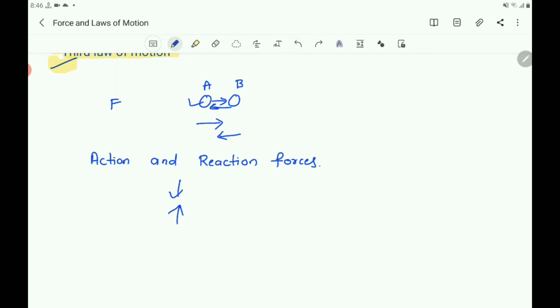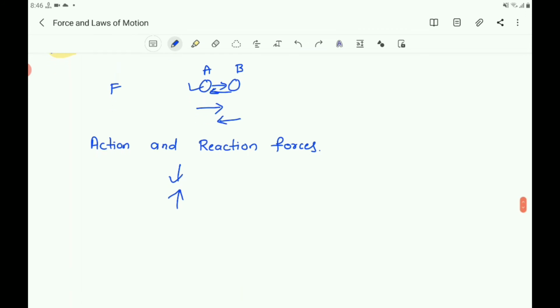It is important to note that even though the action and reaction forces are always equal in magnitude, these forces may not produce accelerations of equal magnitudes. This is because each force acts on a different object that may have a different mass, because you know that all objects do not have the same masses.